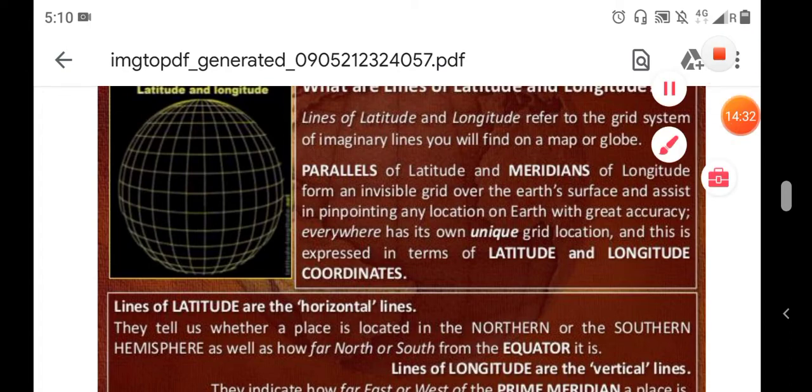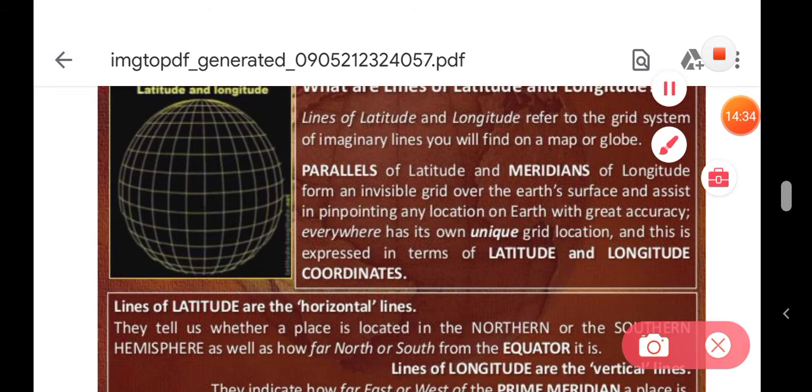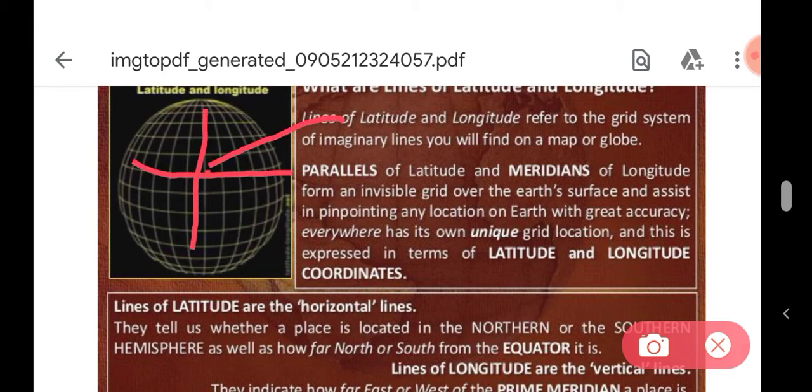Like if you want to show some place, like if you are here, then you have to tell your exact location by pinpointing, right? How will you show your exact location? Like we know this place is in the northern hemisphere, so they can say 90-degree northern hemisphere.